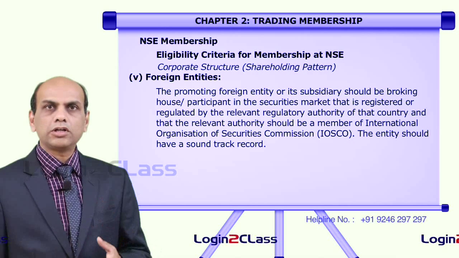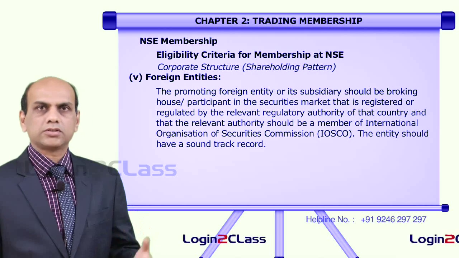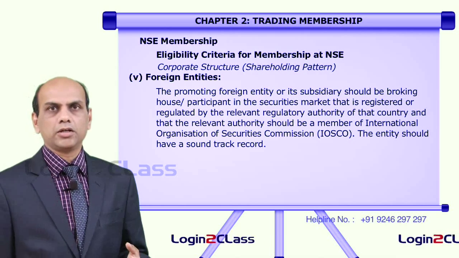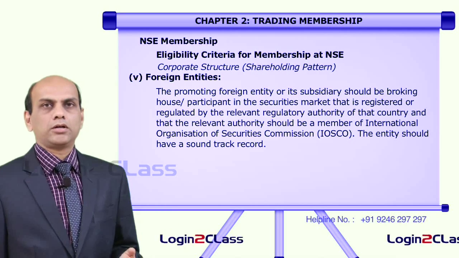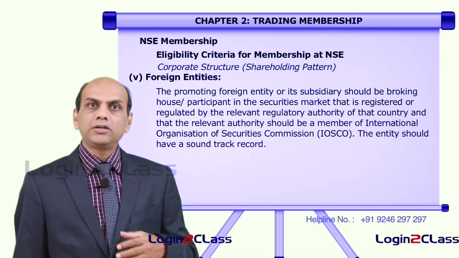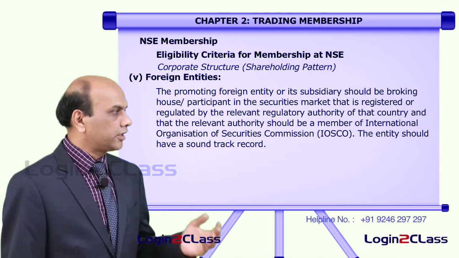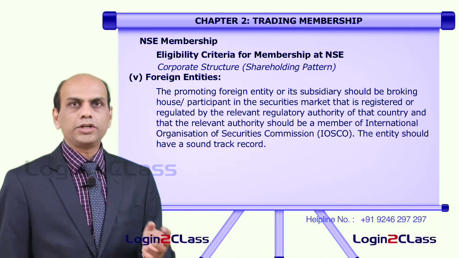That means, a foreign entity like an insurance company or some participant in the securities market should have been registered by an authority who is a part of the International Organization of Securities Commissions.